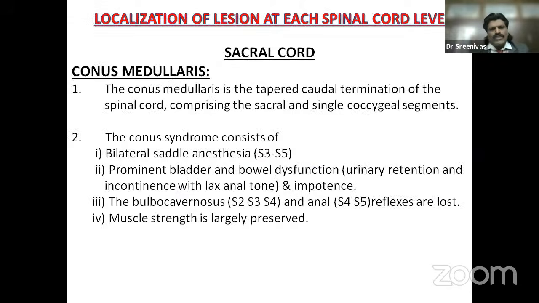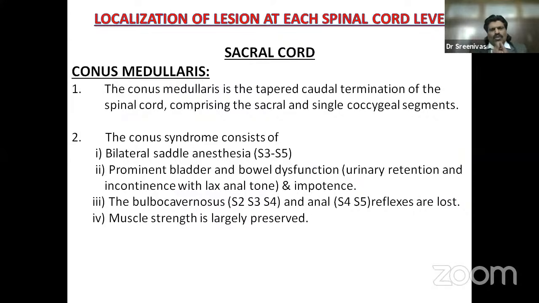Now, conus medullaris. Again, very, very important. Two important questions an MD student can expect in a case of paraplegia are: one, what are the differences between conus medullaris and cauda equina lesions? And what are the differences between an extramedullary and intramedullary lesion? These are the most important questions one will be asked in the MD general medicine examination.